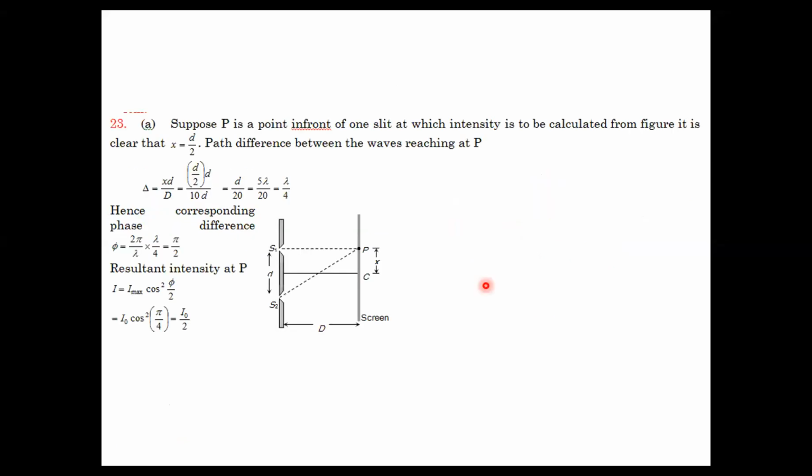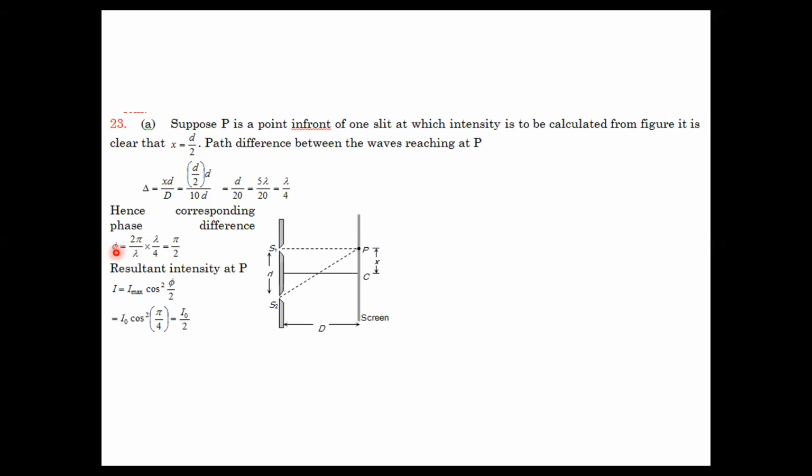Suppose the point P is a point in front of one of the slits. You have two slits S1 and S2, and we are taking the point P right in front of one of them. If this distance is d, then the other distance will be nothing but d by 2, right? So the path difference between both of them can be calculated, and instead of x, we will just write this as d by 2. The answer will come as lambda by 4.